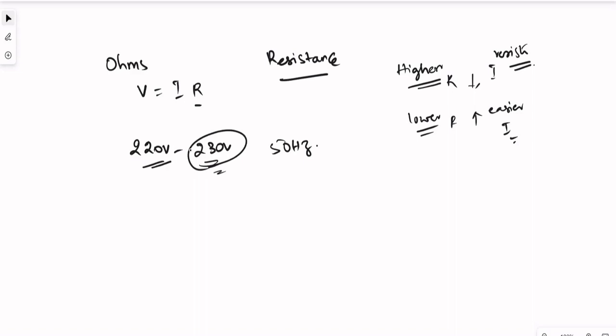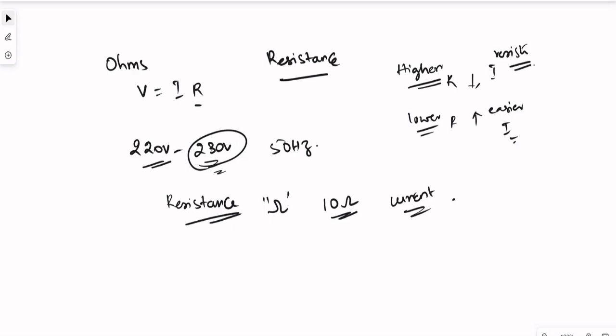Suppose there is a system which runs on 230 volts at 50 hertz, and the resistance, which is measured in ohms, is 10 ohms, and we have to find the current flowing through the circuit.